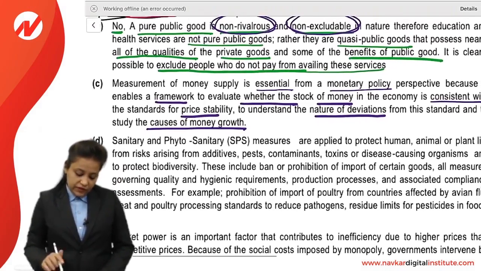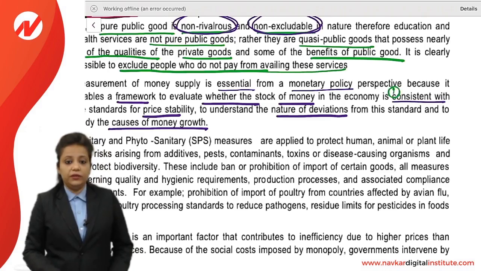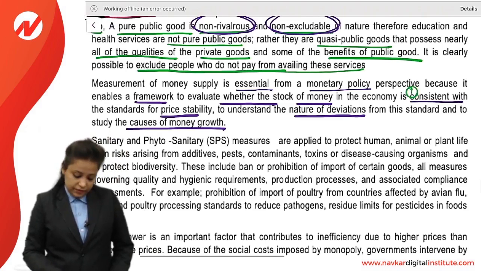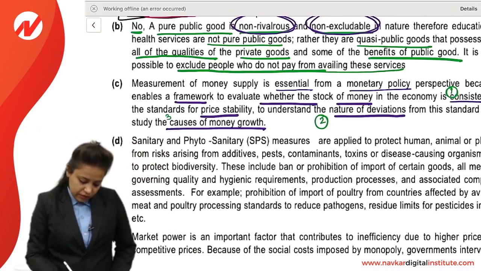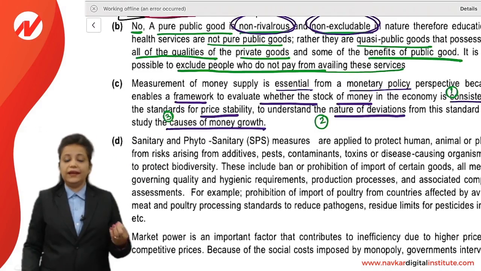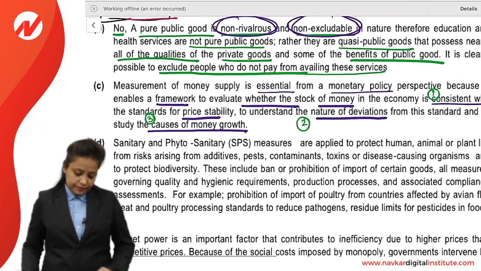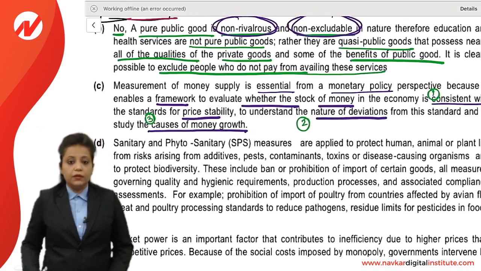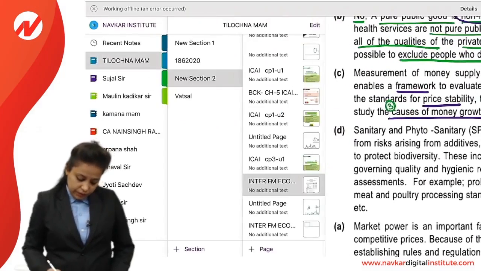So in this answer, we should write these 3 points which are important: to know consistency, to understand the nature of deviations, and to study the causes of money growth. These 3 lines should come in your answer, right? This is 2 marks question. Next question now.